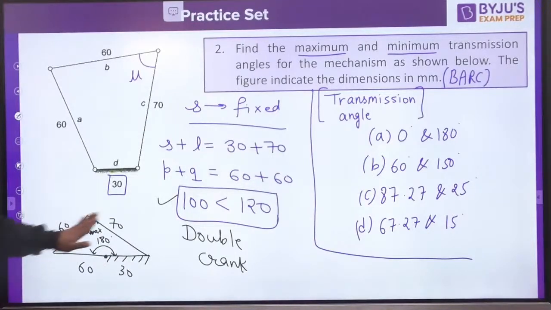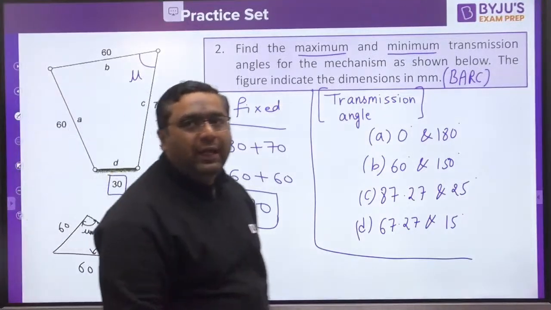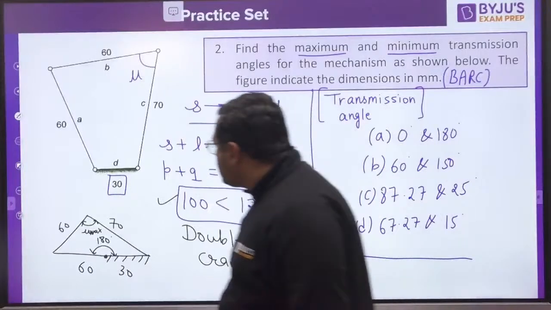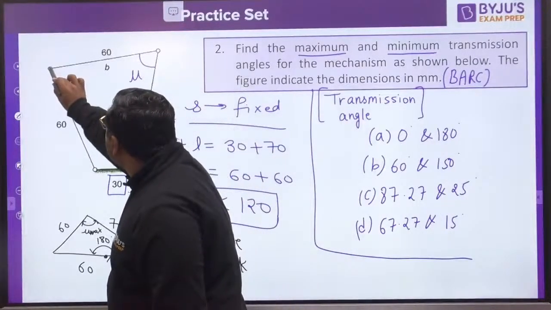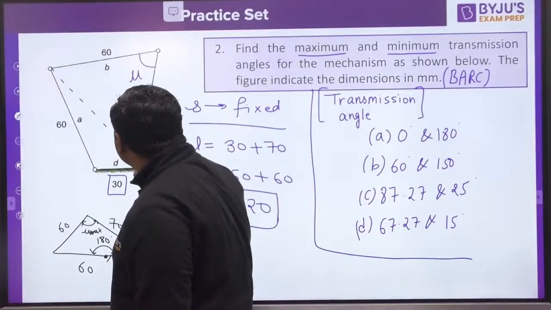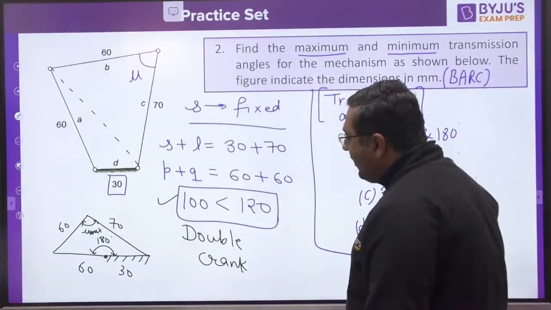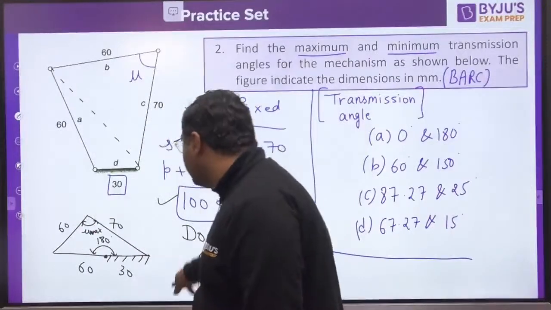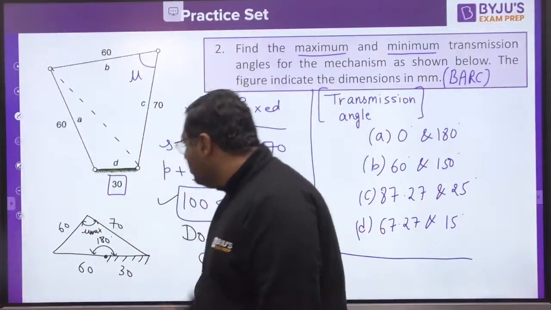If you see, this is going to be a triangle and you can apply the cosine rule. This is 90, this is 60 and this is 70, and this angle is mu maximum.